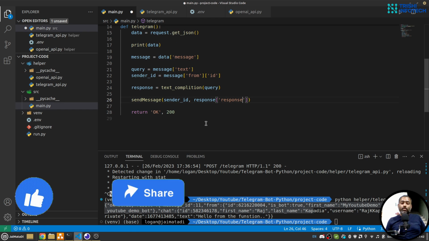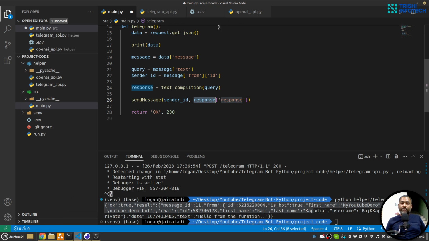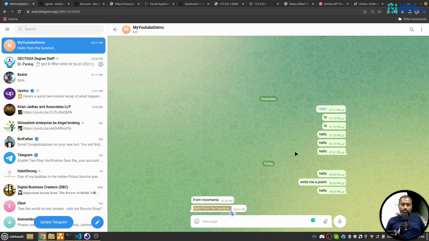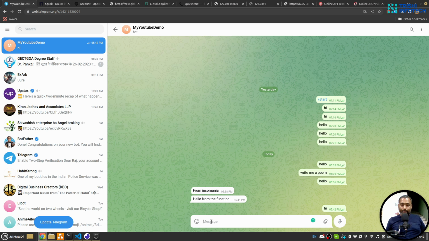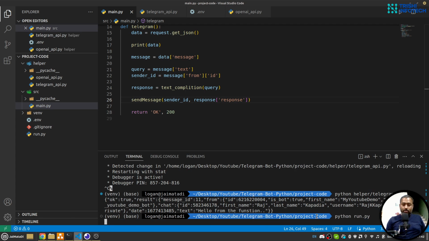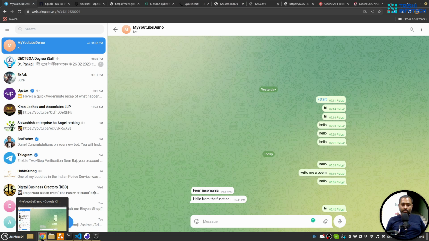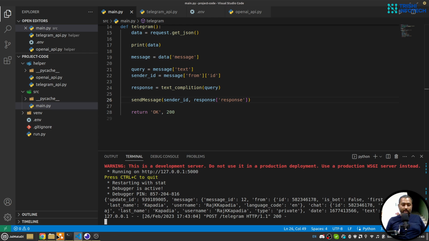So response, and response is a dictionary, as you can see, and it has a key response coming from OpenAI. So I'll use that. Let's see this. When I say hi, oh yeah, the server is not running. python run.py. Yeah, we got the message.